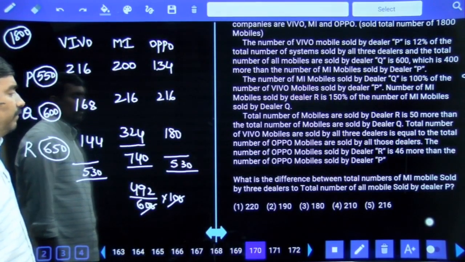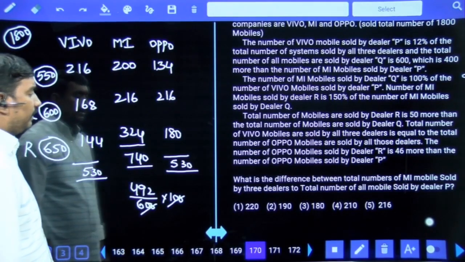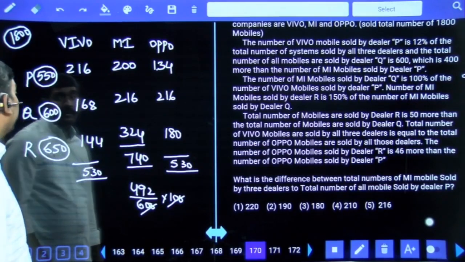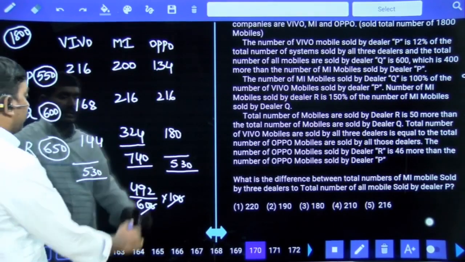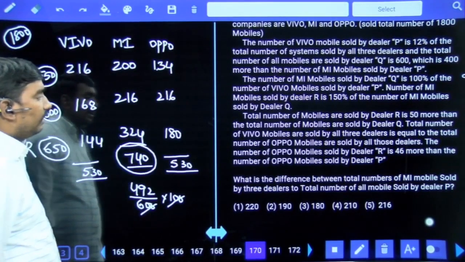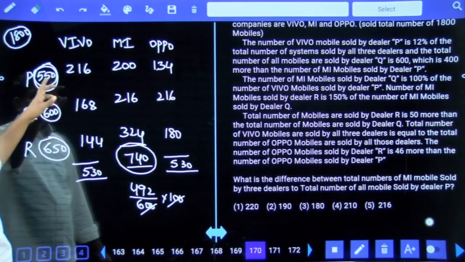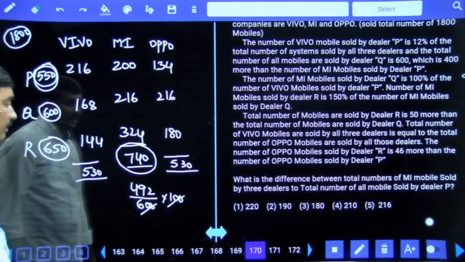What is the difference between the total number of MI mobiles sold by 3 dealers and total number of all mobiles sold by dealer P? MI mobiles 3 dealers are 740. All mobiles sold by dealer P 550. 740 minus 550 means 190 is your answer.